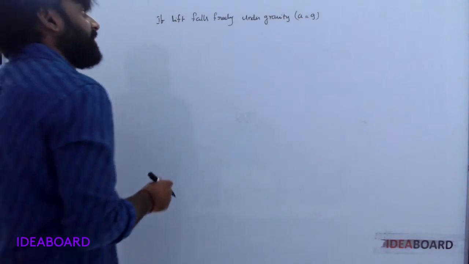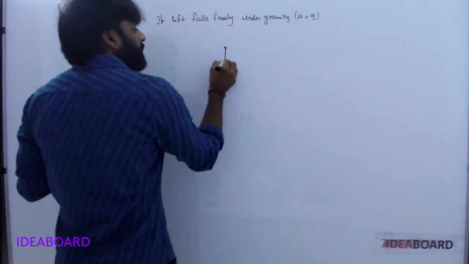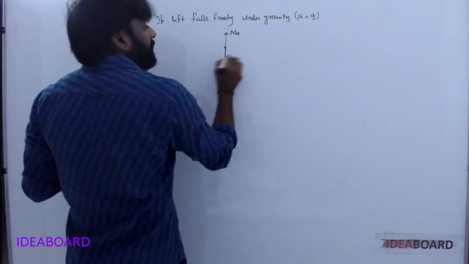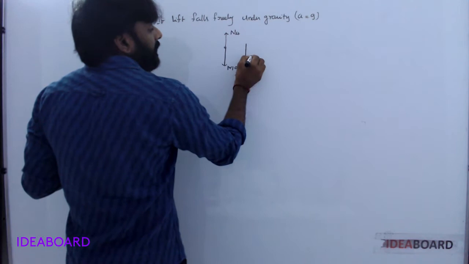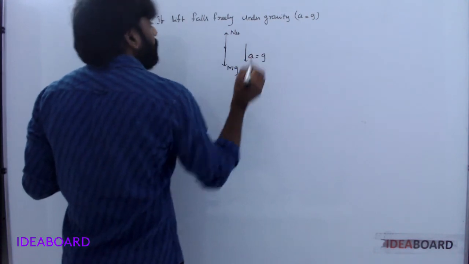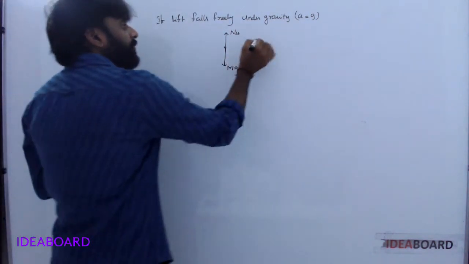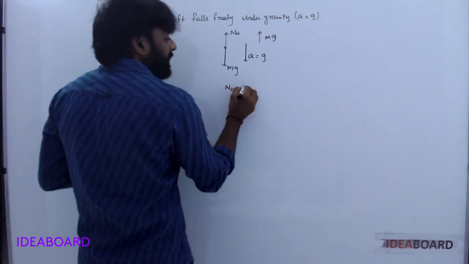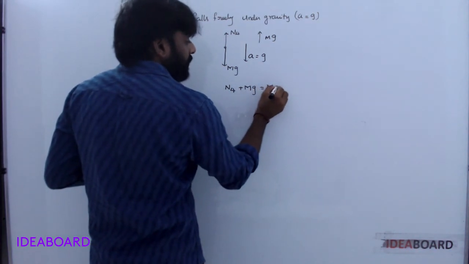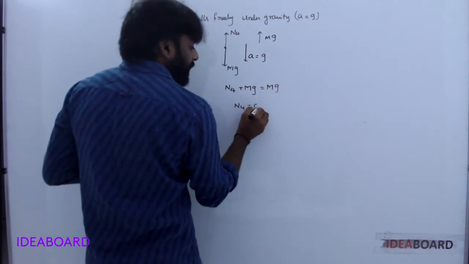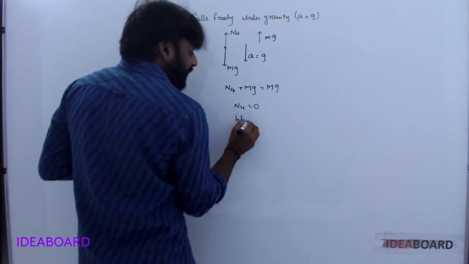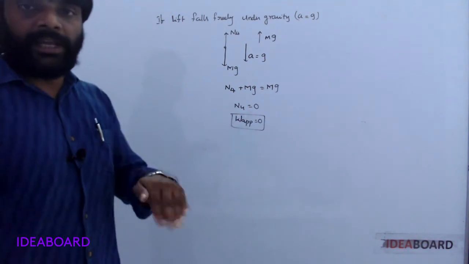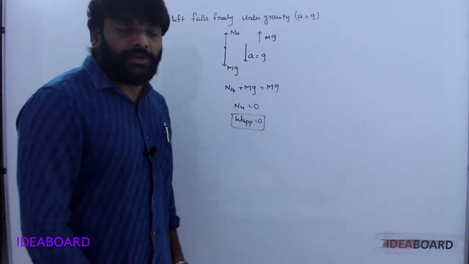In that case, weight mg acts downwards, normal reaction upwards, and the lift moves downwards with acceleration equal to g. The pseudo force is upwards, that is mg. So N4 plus mg upward force is equal to the downward force mg. N4 is equal to 0. That means the apparent weight is equal to 0, in the sense that the body loses the contact. Understood?